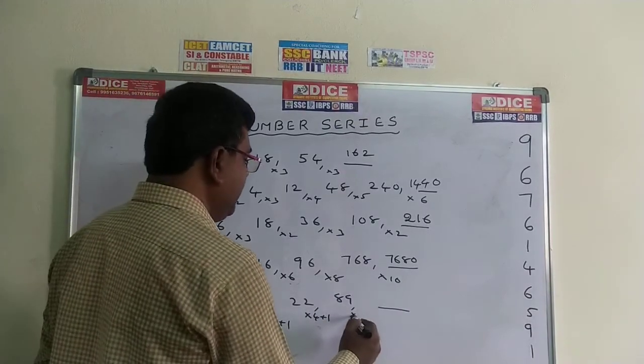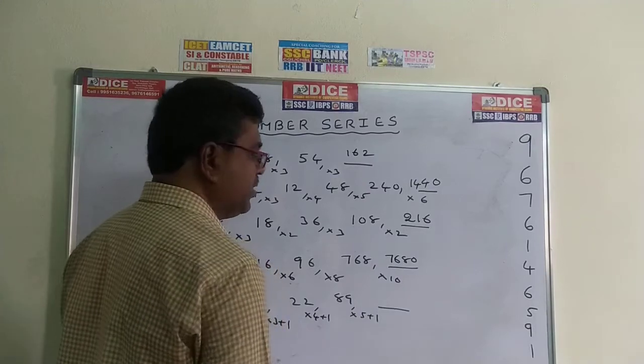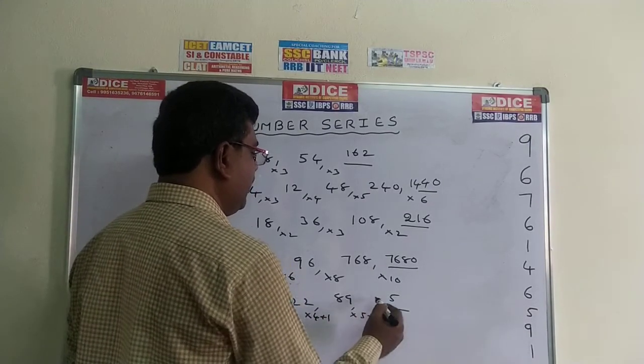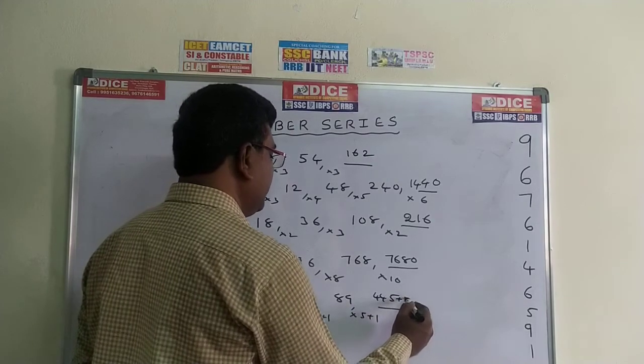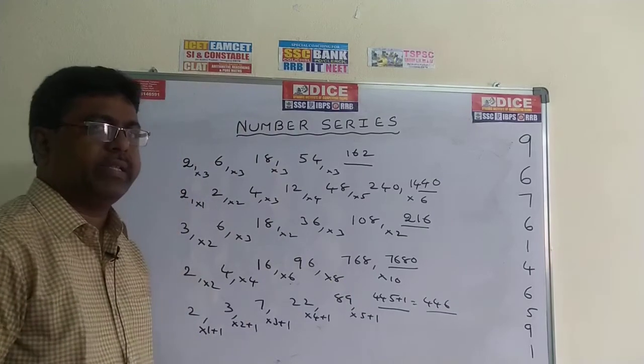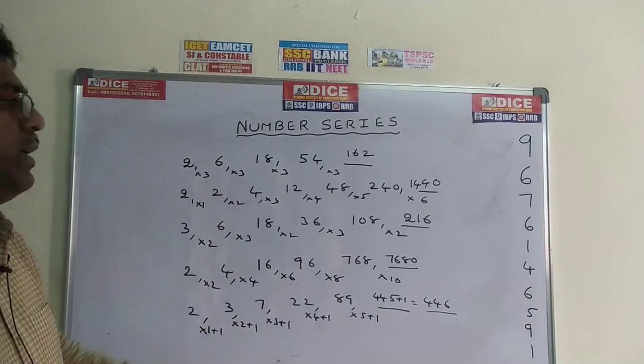So this becomes into 5 plus 1. So 89 5s are 445, plus 1. So the correct answer is 446. 446 is the correct answer. Just take 20 seconds and write on this one.